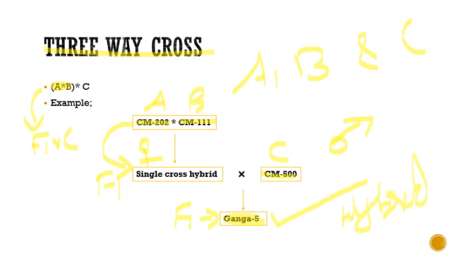So again, one more important point to note is that in three-way cross we are using the single cross or your F1 as a female. So your seed set percentage will always be higher than in single cross hybrids. So it is an advantage of three-way cross over single cross hybrids. However, there is one disadvantage: we need to separately maintain three parents, so it may become more costly than single cross hybrids.